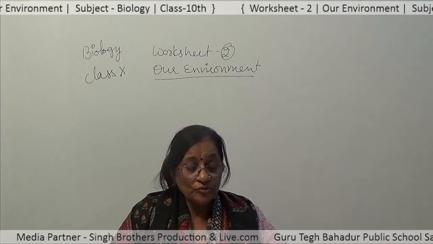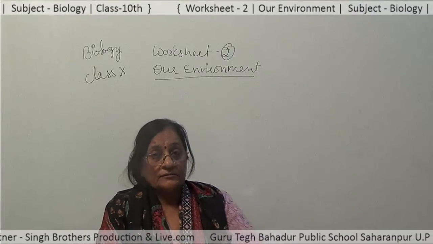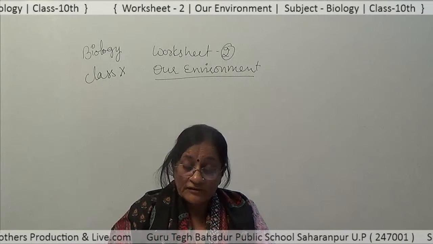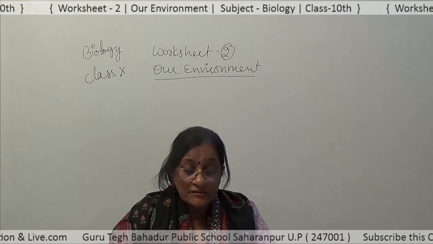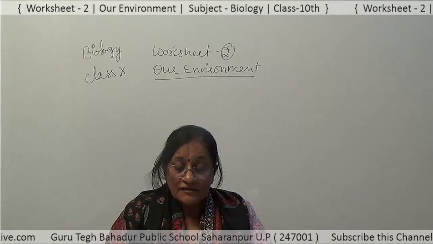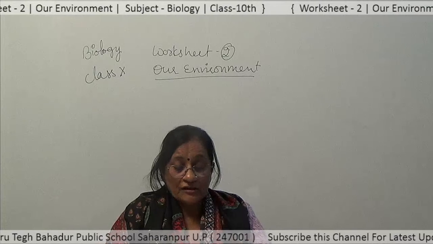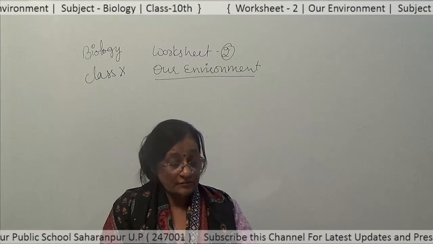What are the two functions of an ecosystem? Two functions of an ecosystem include that they maintain the biogeochemical cycles, meaning cyclic exchange of materials takes place between the living and non-living components of an ecosystem.